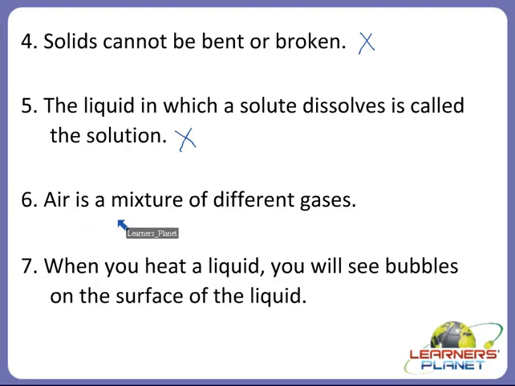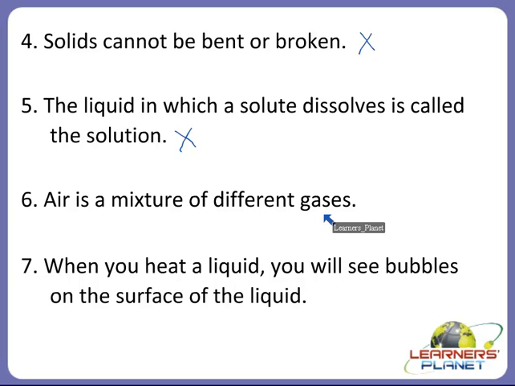Air is a mixture of different gases. So is this the correct statement? Is air a mixture of different gases or just one gas? Does air contain only one gas?